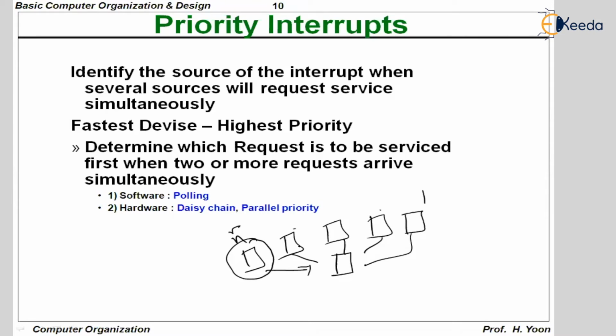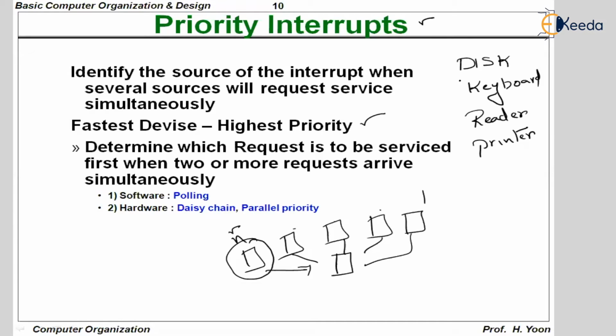But what if multiple devices are requesting the CPU at the same time, which comes under priority interrupts? Here, all these interrupts are given priorities according to their speeds. Of course, the fastest device will get the highest priority. Let us analyze. There are several devices connected to the CPU: disk, keyboard, card reader, and printer.